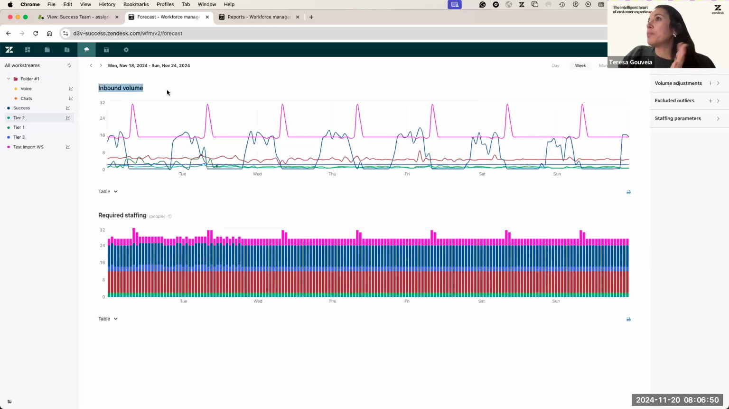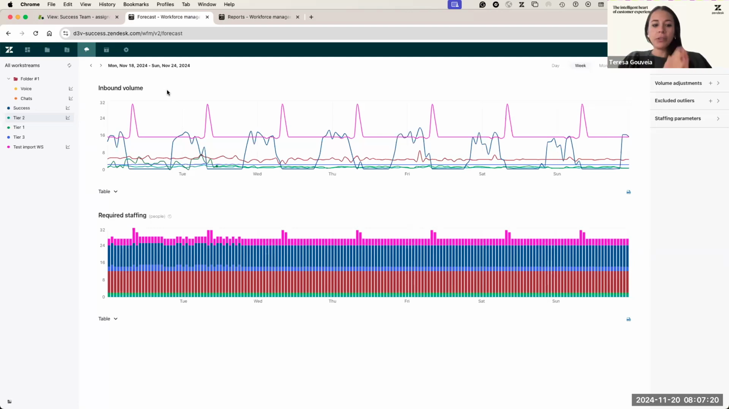As for the inbound volume, the more data, the more robust the forecast we're going to produce. Ideally we need 2 years of data. By default, when you start using workforce management, we recover 6 months of data. But if at some point you would like to recover more than 6 months, you can request a data collection via advocacy. Just a tip there.